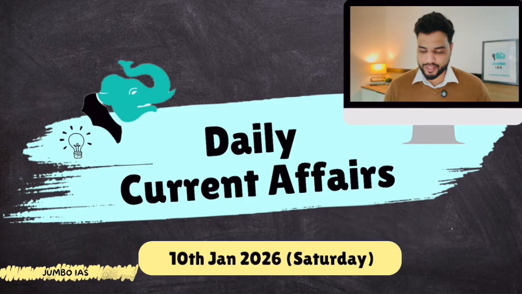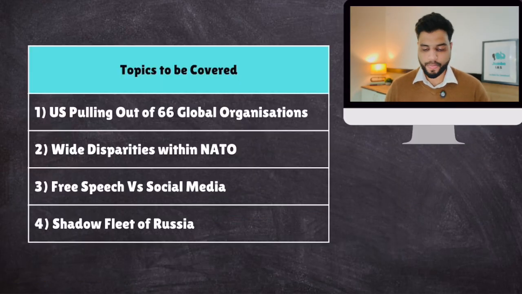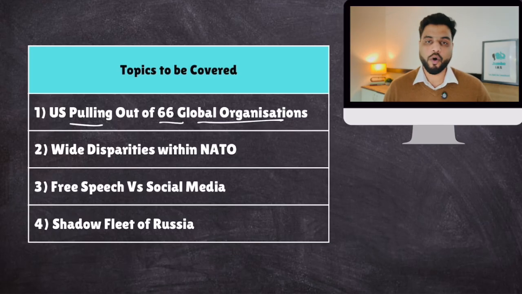But first, let's take a look at the list of topics that we shall cover today. So let's begin. Daily current affairs, 10th of January, and it's Saturday, and here is the list. Number one on this list is US pulling out of 66 global organizations, and more than 30 of these global organizations are United Nations organizations. This is basically USA pulling out of the international rule-based order. This is really alarming news.